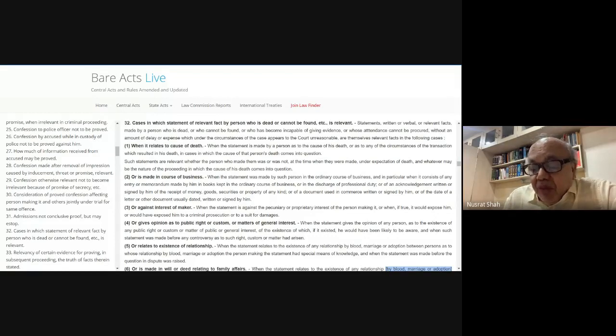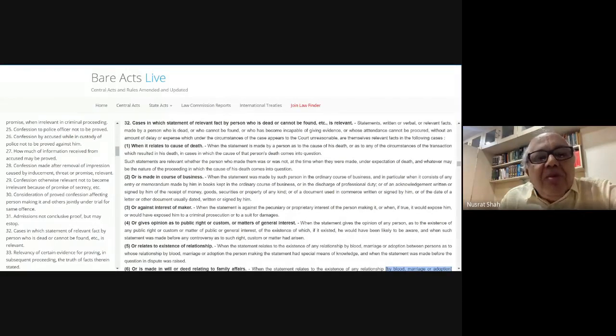Come to 33. Or against a maker, a person making a statement in a diary, I have taken 1 lakh rupees. He writes a letter to his friend, I will pay you the amount of loan which you had given me, kind enough to give me, within 6 months. And he dies. So, the plaintiff can make use of the letter. This is the statement of a person against his interests.